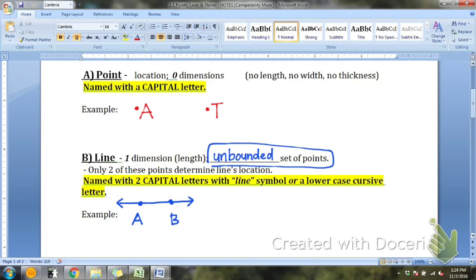The arrow needs to go past the dot. So this line would be named, we're going to put A and B together and draw a line with arrows over them. That's how, if you were writing it in a sentence and talking about this picture, you would say line AB. So this symbol with these letters means line AB.